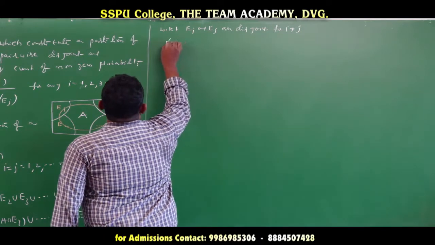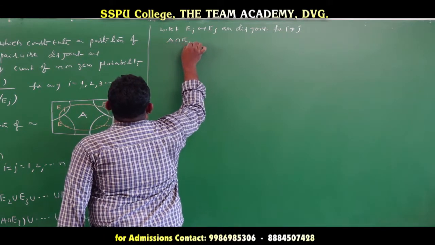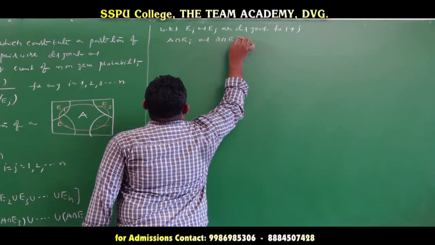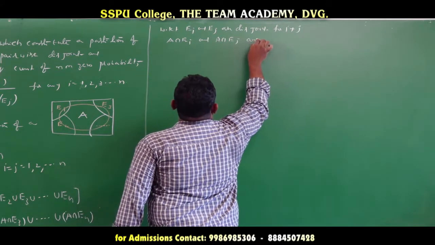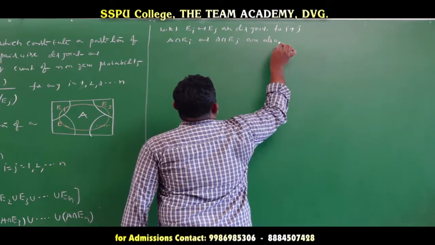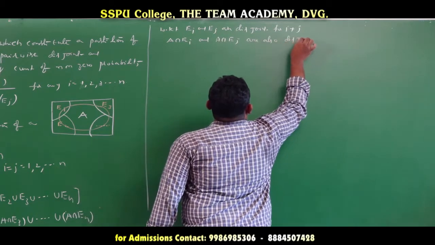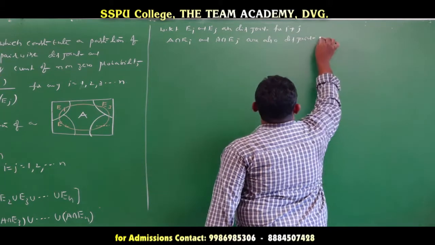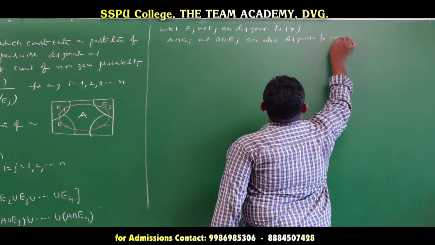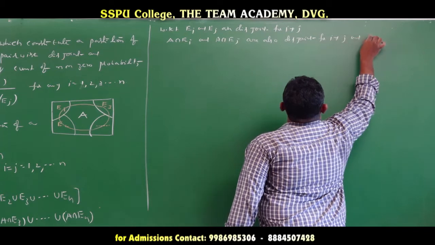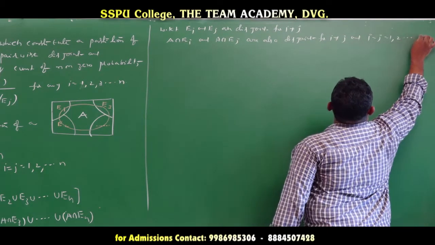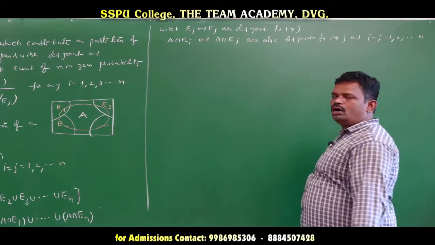Therefore, A intersection Ei and A intersection Ej are also disjoint for i not equal to j, and i, j equal to 1, 2, 3 and so on n.